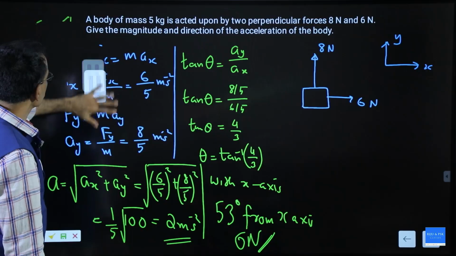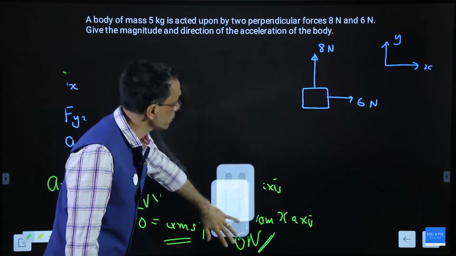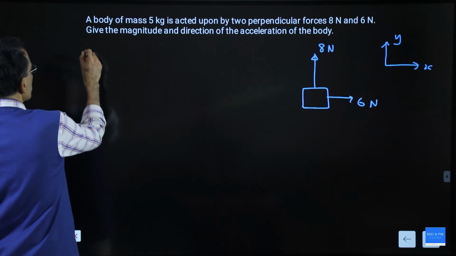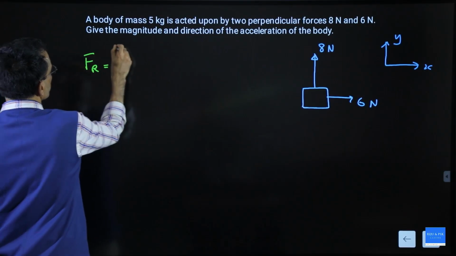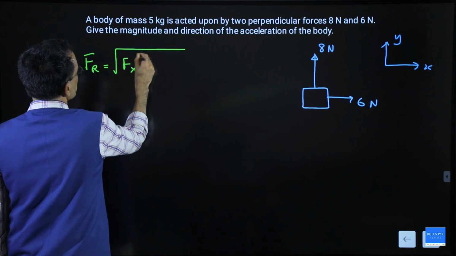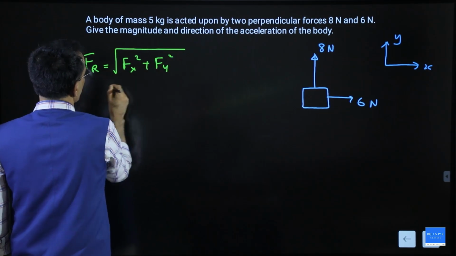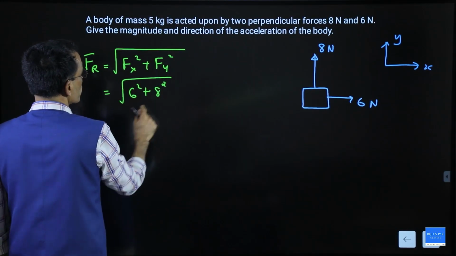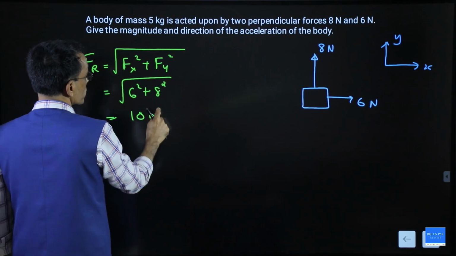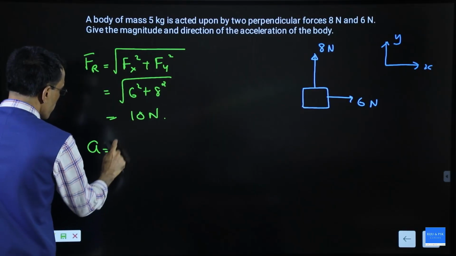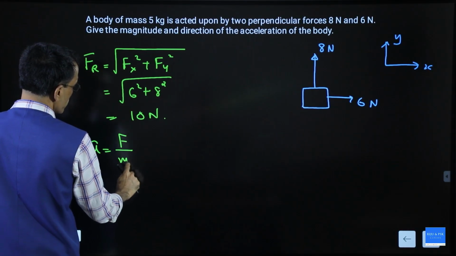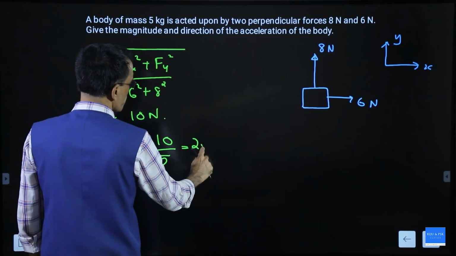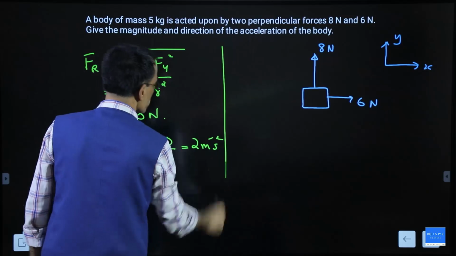Let me erase this. The next method is to find the resultant force. Resultant force is given by F in the x direction squared plus F in the y direction squared, and that is 6 squared plus 8 squared under the root, which will give you 10 Newton. Now acceleration is nothing but the magnitude of the force divided by mass, which is the resultant force divided by mass, and that will give you 2 meter per second square.